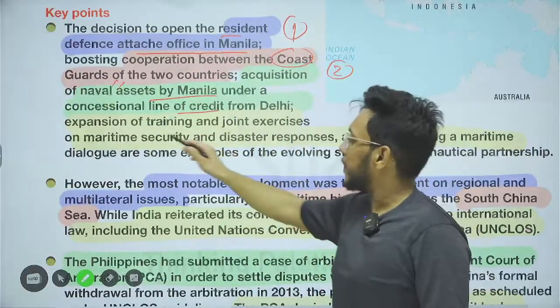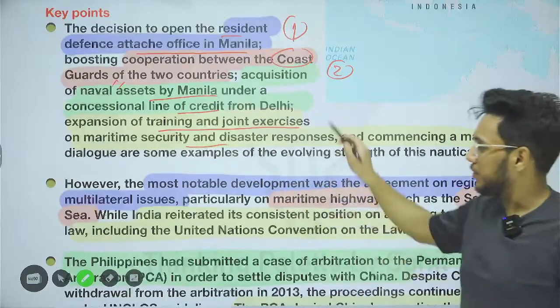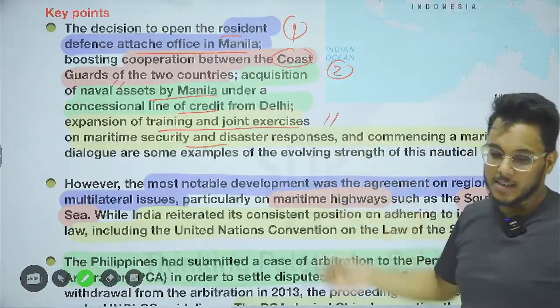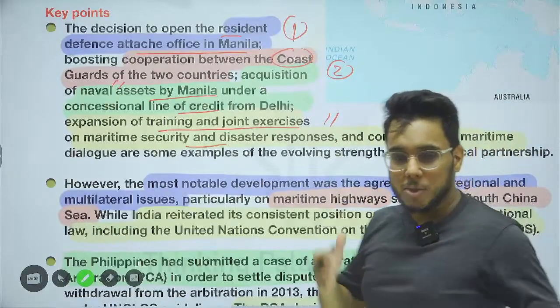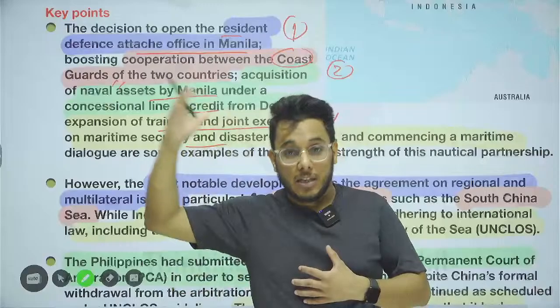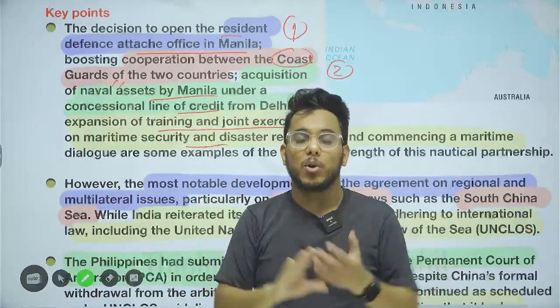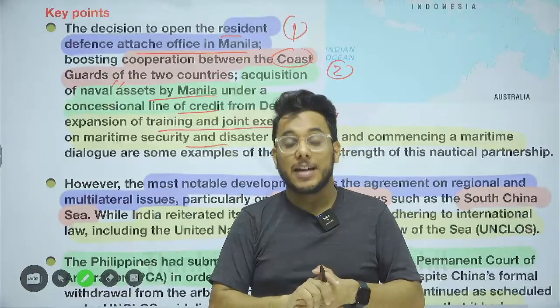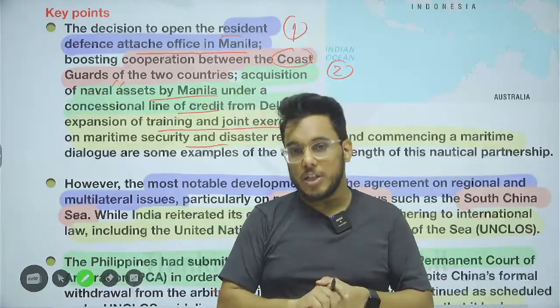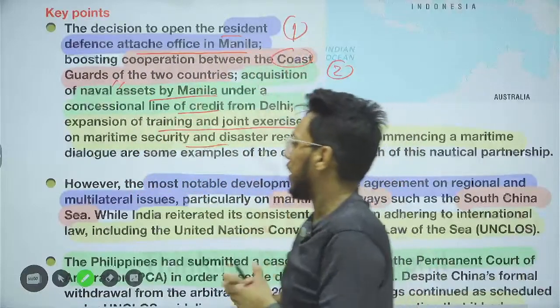Then the expansion of training and joint security on the maritime front, and joint exercises will be increased. So our army, our coast guard, our defense forces and the Philippines defense forces, their coast guard, will do more and more joint exercises where tactical training will be shared with each other. So these are the factual information that has come out of this agreement.